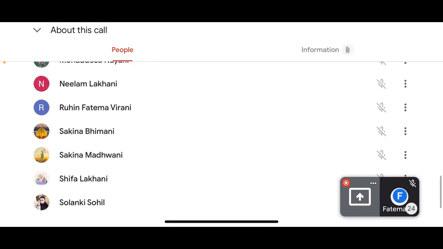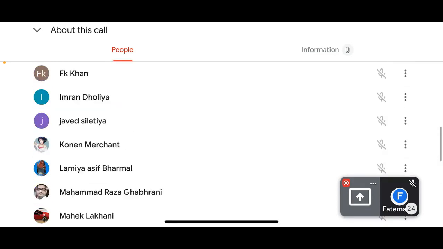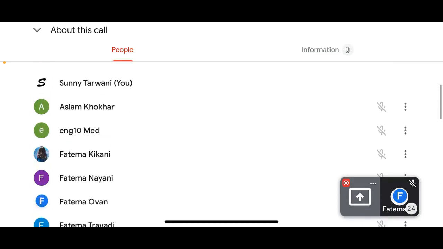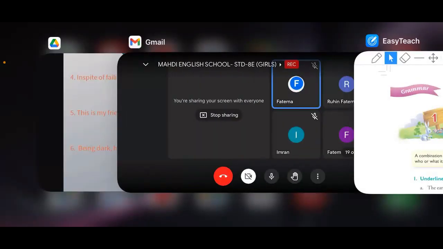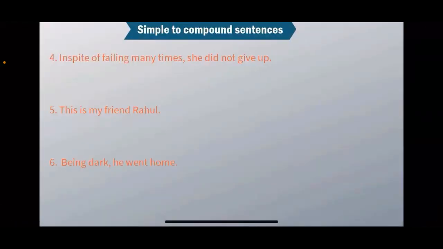All these are present, okay. So I should know how many are present. In spite of failing many times, she did not give up. How will you change it to compound?